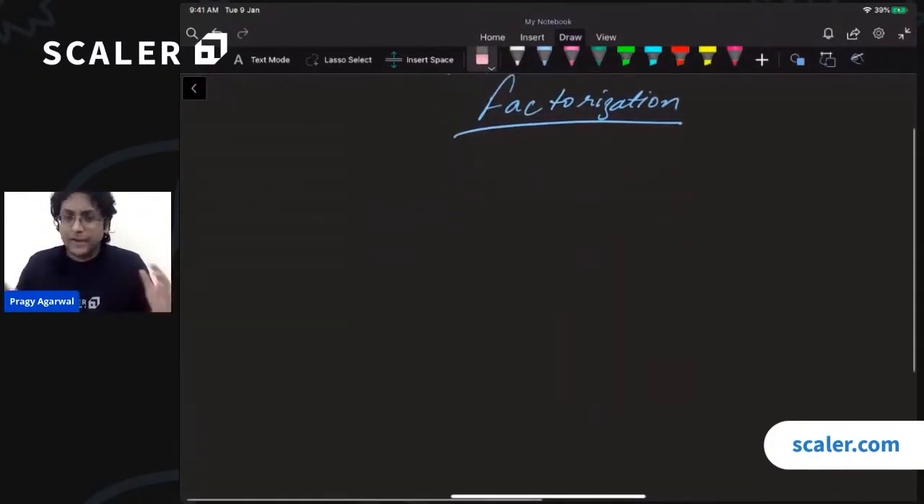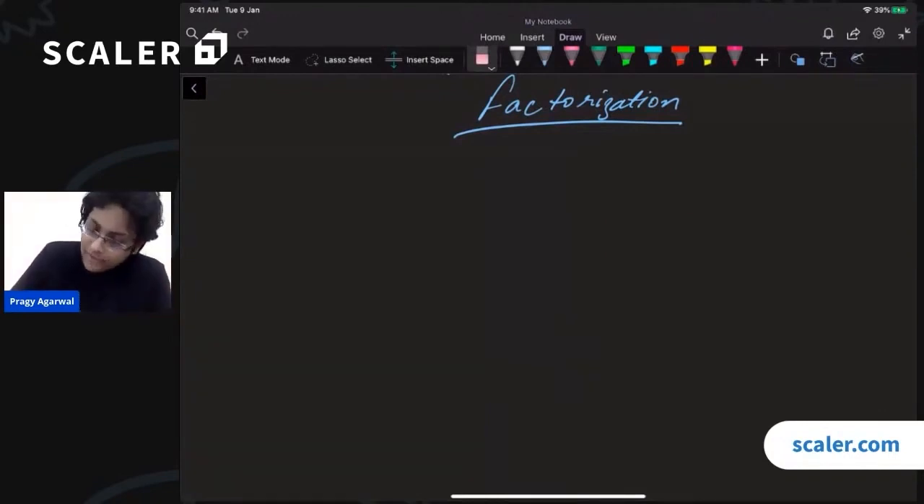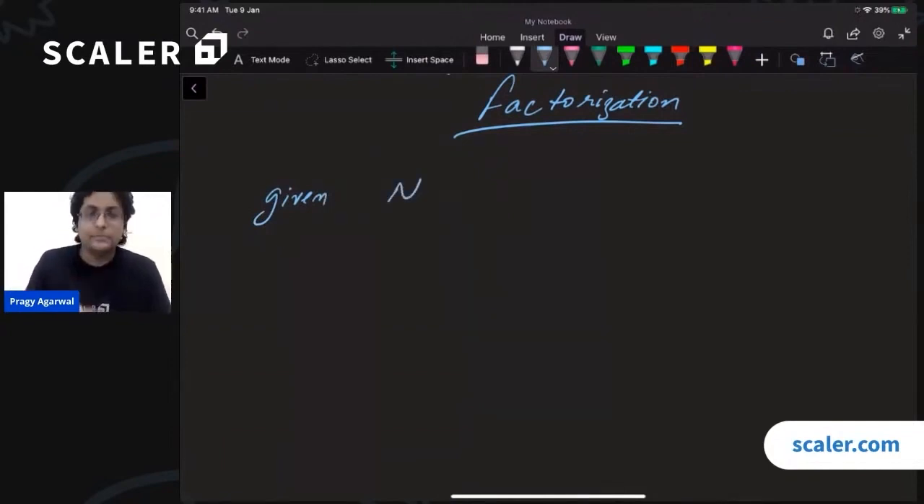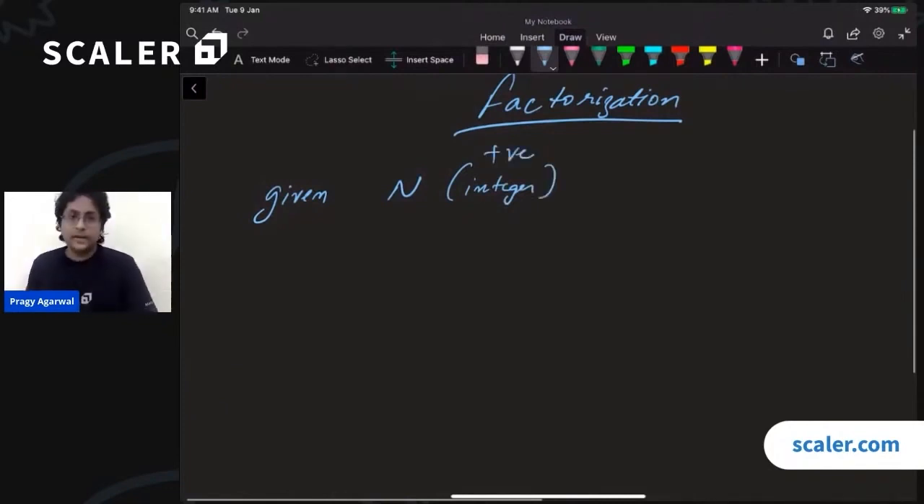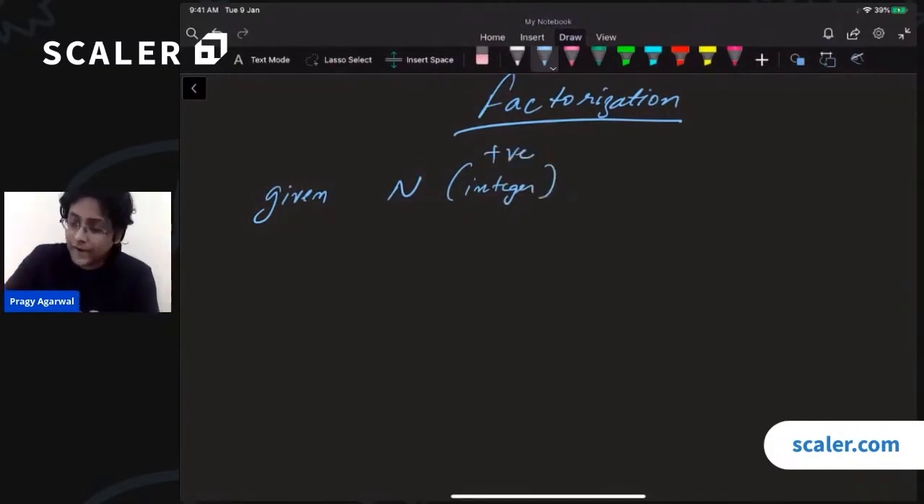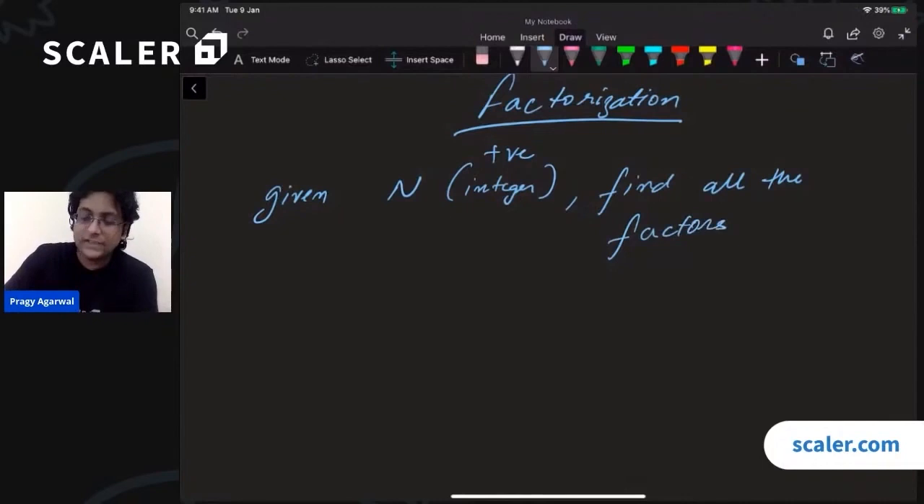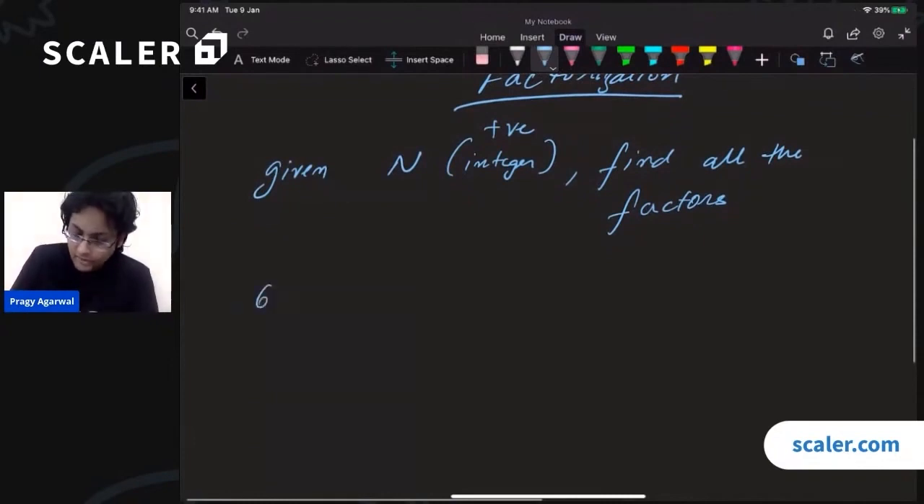Cool. So before we begin, let us start with a question directly, right? Let us say that you have been given a number n, all right? And this is an integer. In fact, this is a positive integer, right? Your task is to find all the factors of this number, right? So for example, let us suppose that you have a number like 16, perhaps.